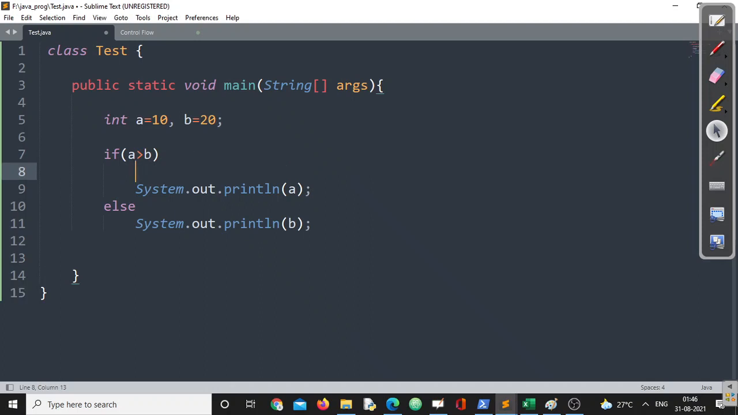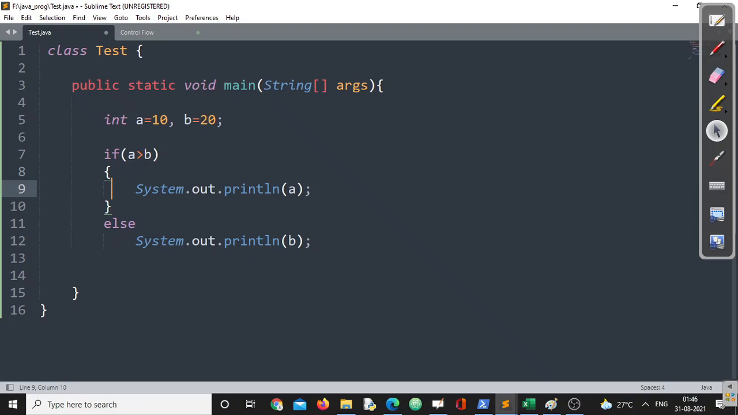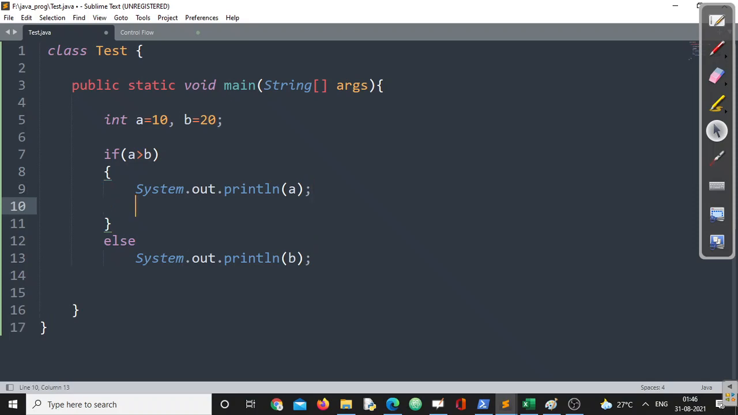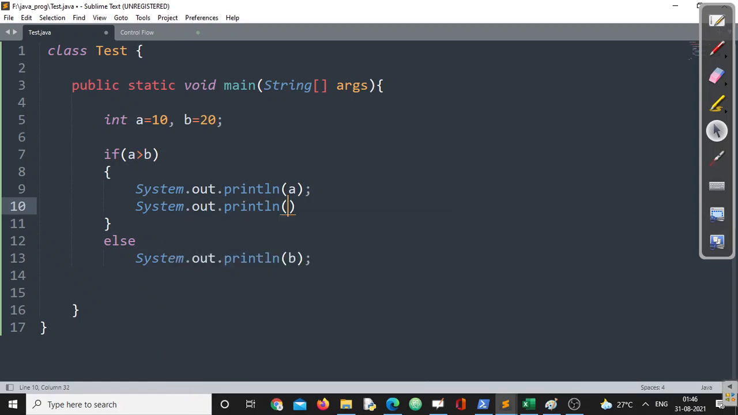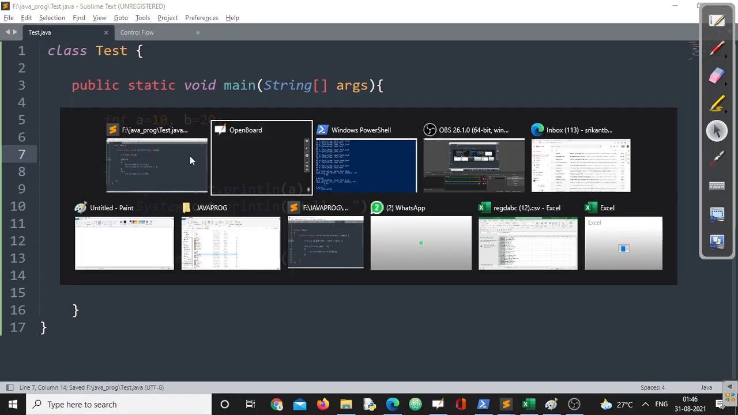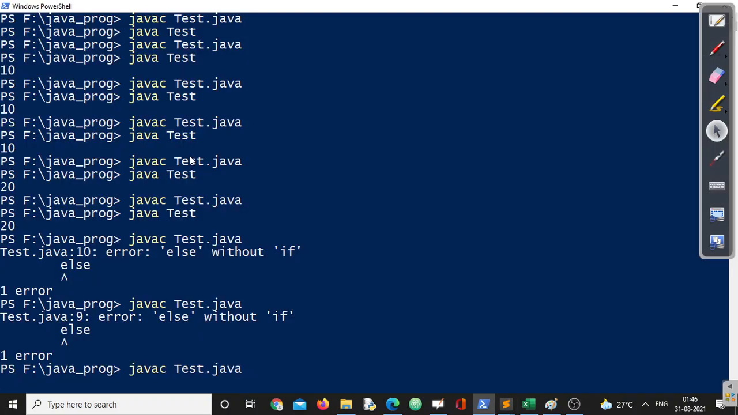But if you want to go for more than one statement, we can happily go for more than one statement like this. System.out.println hello. We can have any number of statements if we put them in curly braces, right? Same thing for else. Let me reverse the condition. I want to find out the minimum of two values. Now let us compile. My code will compile fine without any problem.